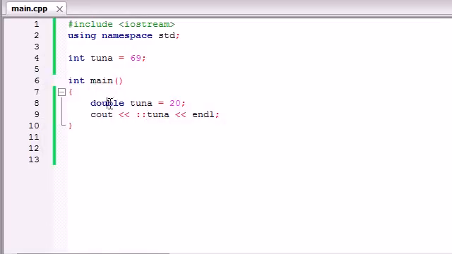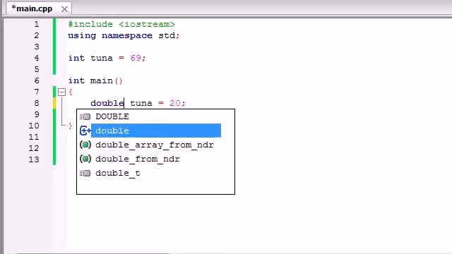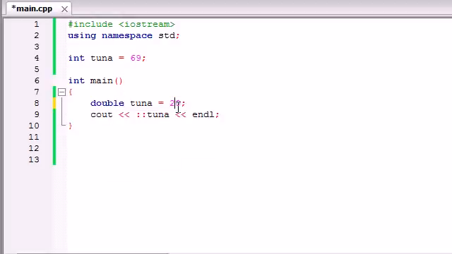I just don't want to show you guys if you're stupid and put int twice. People typically write variables with the same name whenever they're using different data types. So just wanted to point that out.